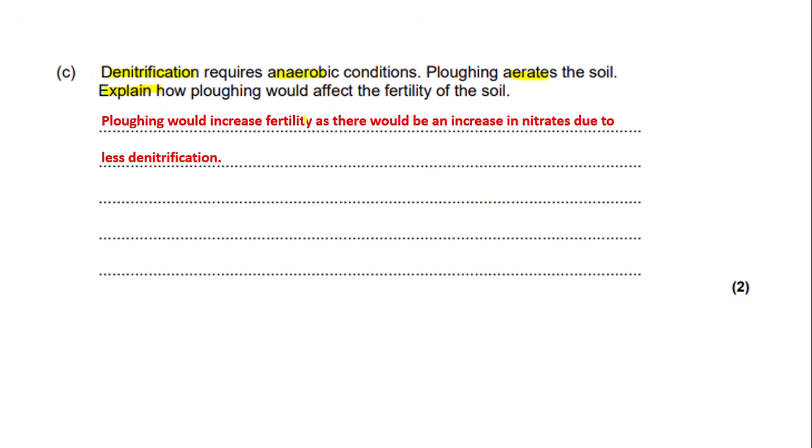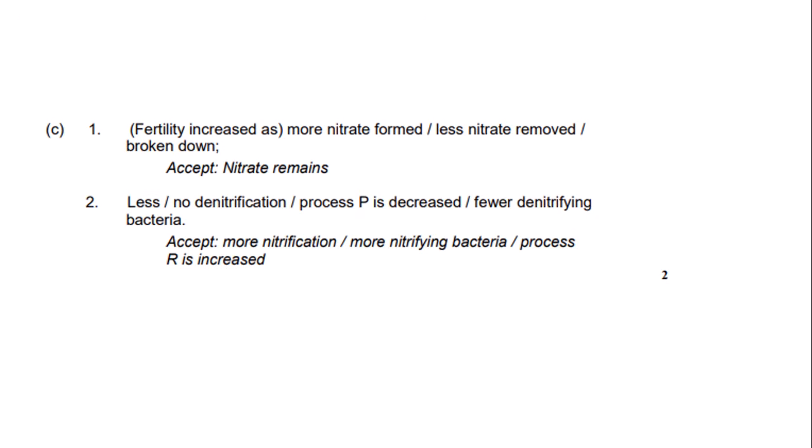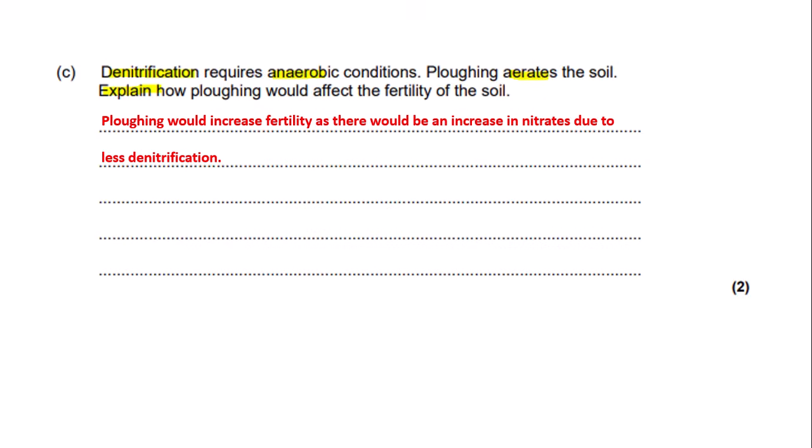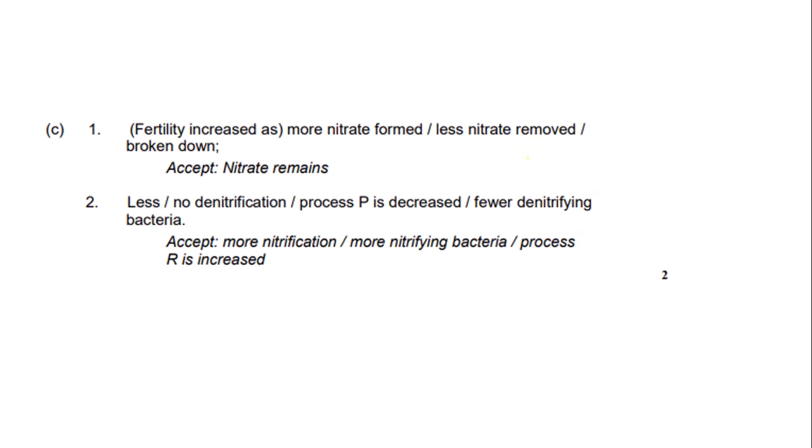So let's look at the mark scheme. The mark scheme says, so the first marking point says fertility is increased as more nitrate is formed or less nitrate is removed or broken down. We wrote there's an increase in nitrates, so we would get that mark. Also they accept nitrate remains.